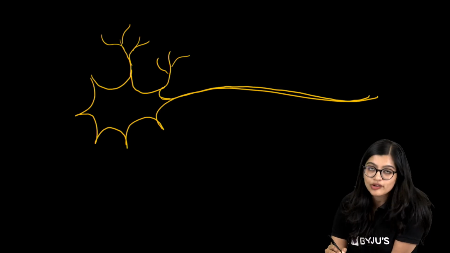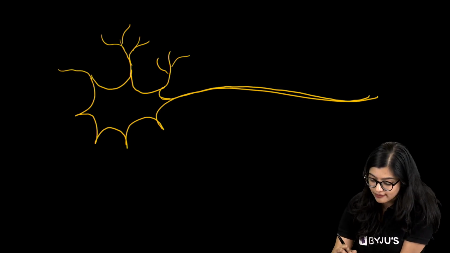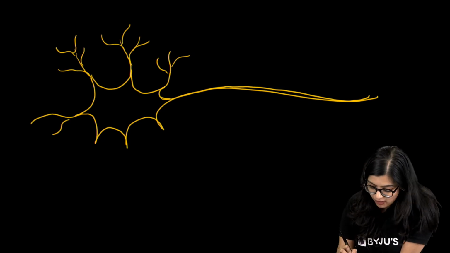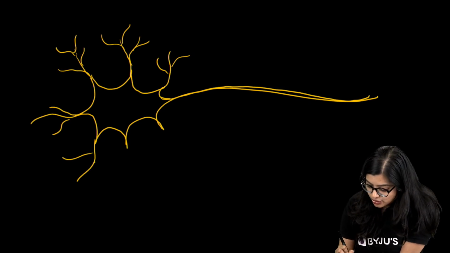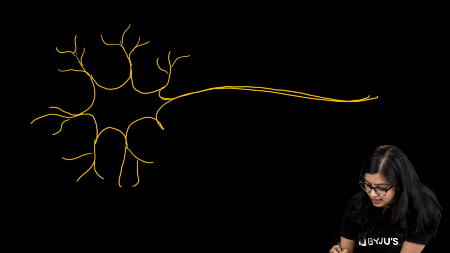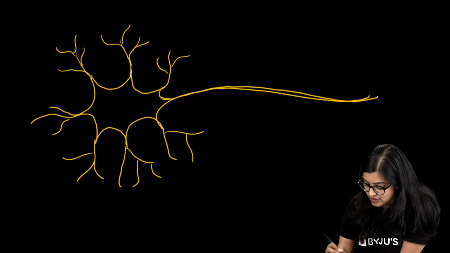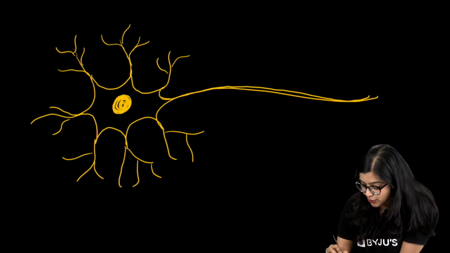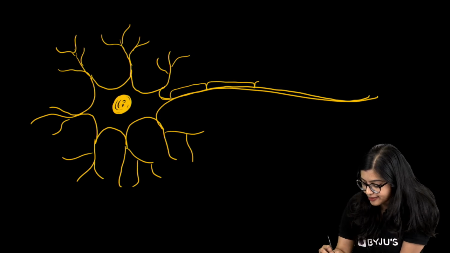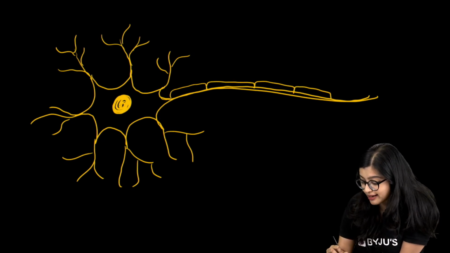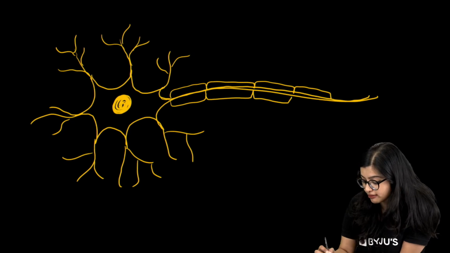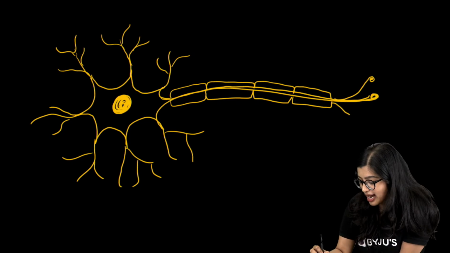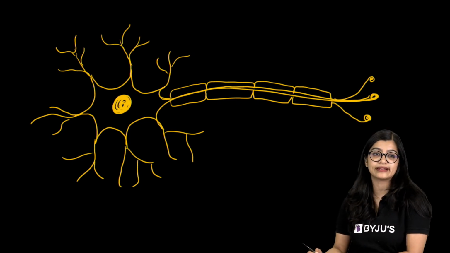You don't need to make a very beautiful looking neuron, exactly the same as the one in your textbook. You just need to have all the parts mentioned properly. So, you will do all of this. All the branches are coming out. Now, draw your nucleus. Your axon is ready. I am drawing this to show you that it need not look like a perfect neuron. You just need to draw whatever is necessary. Draw the parts. If they are conveyed, then you don't need to know anything more.